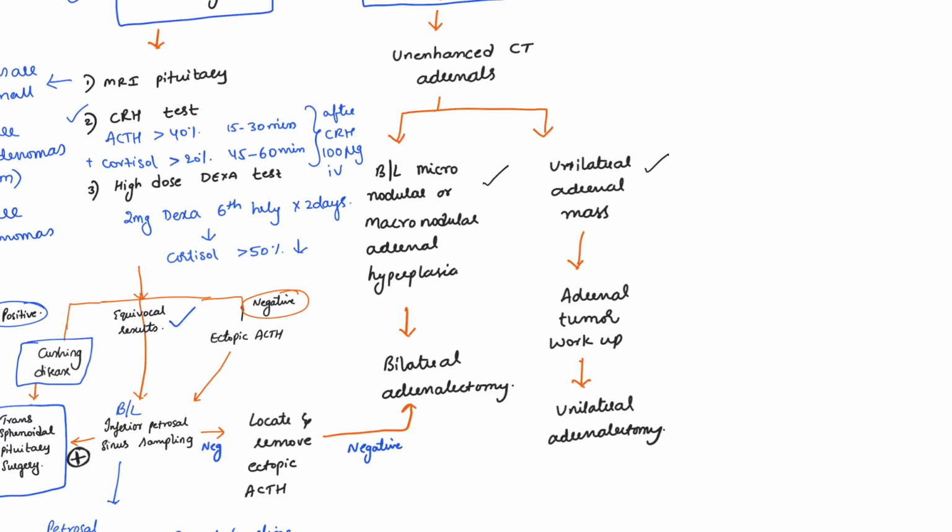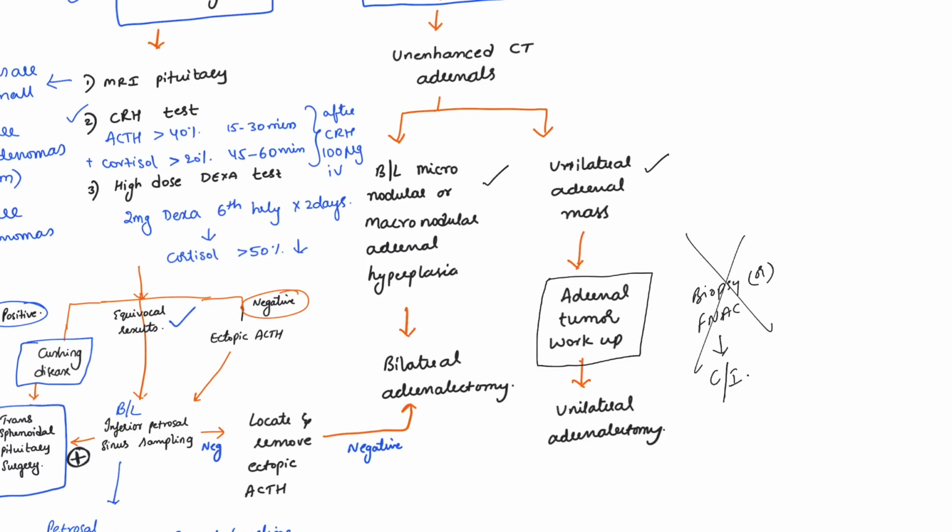If bilateral adrenal gland hyperplasia is present, we need to remove both the adrenal glands, followed by lifelong steroid supplementation. For a unilateral adrenal mass, we need to do an adrenal tumor workup, but biopsy or FNAC of an adrenal tumor is contraindicated.